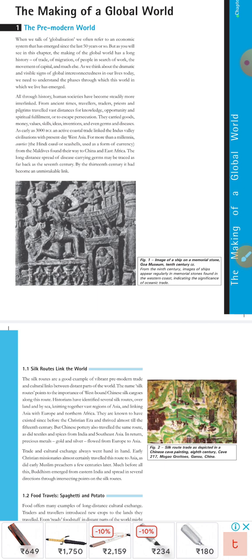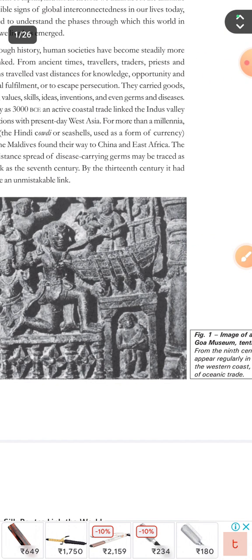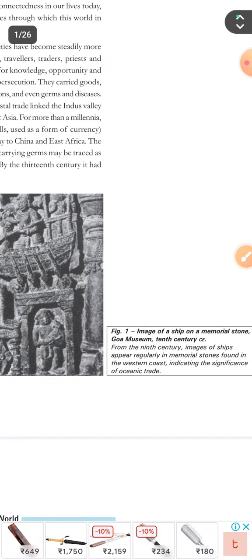The long-distance spread of disease-carrying germs may be traced as far back as the 7th century. By the 13th century, it had become an unmistakable link. Images of a ship on a memorial stone. So here we can see an image. Images of a ship on a memorial stone, Goa Museum, 10th century.